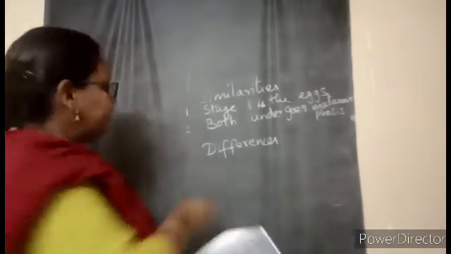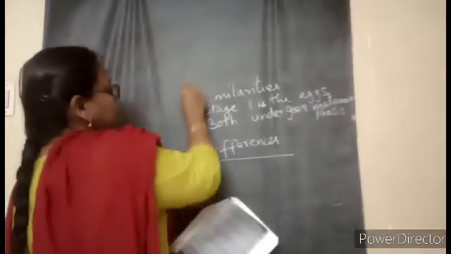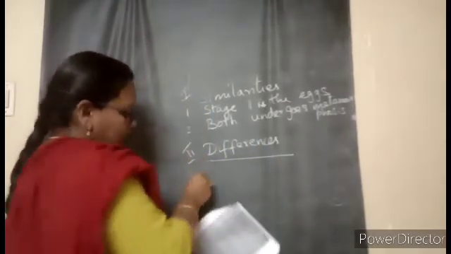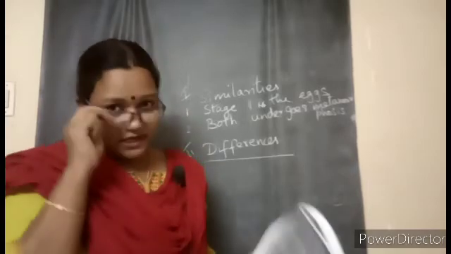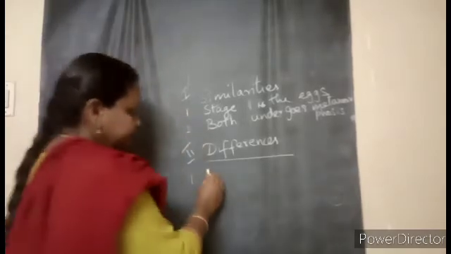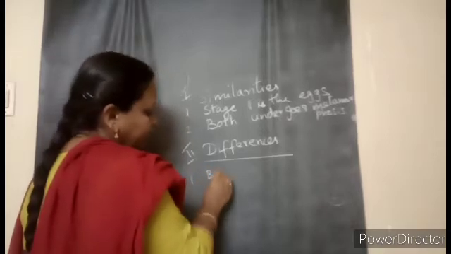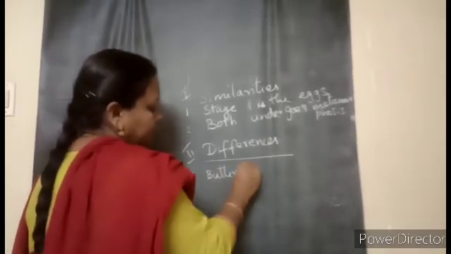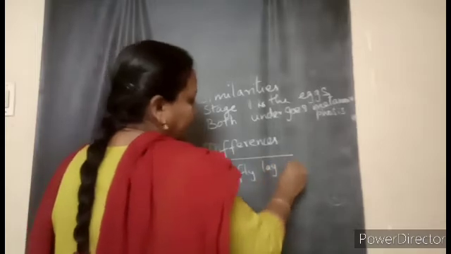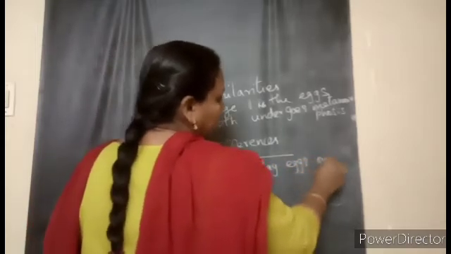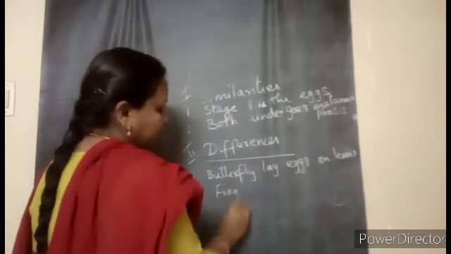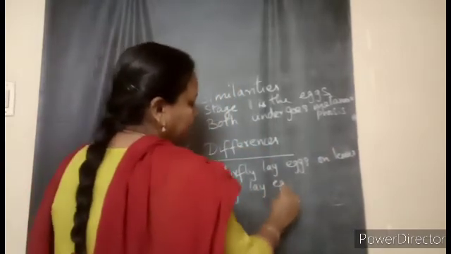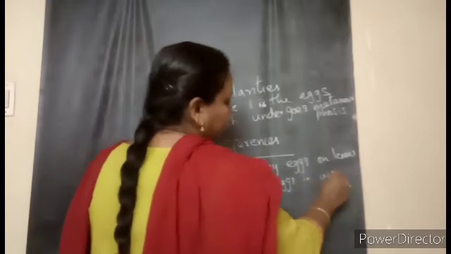Now differences, children. This is about the similarity, and this is about the difference. How are they different, the life cycle of a butterfly and a frog? When you take the butterfly, it lays eggs on leaves. The frog lays eggs in water.